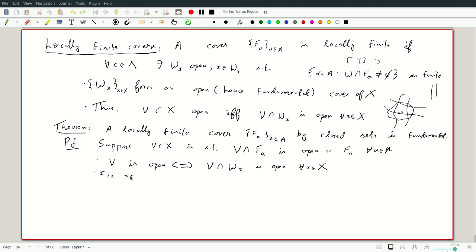Well, we show V intersection Wx is open. Okay.